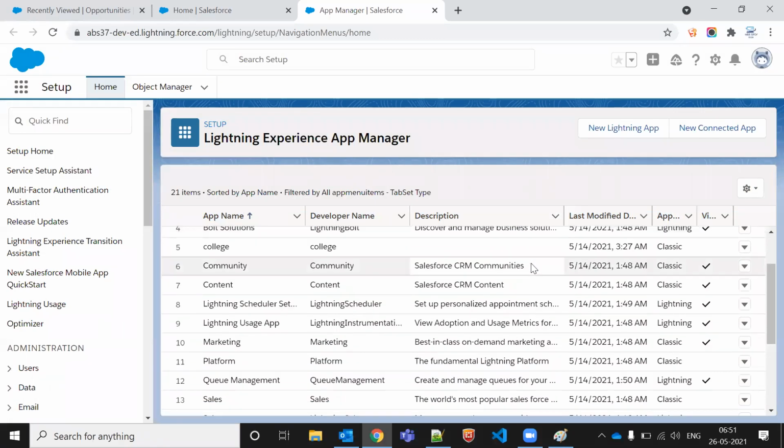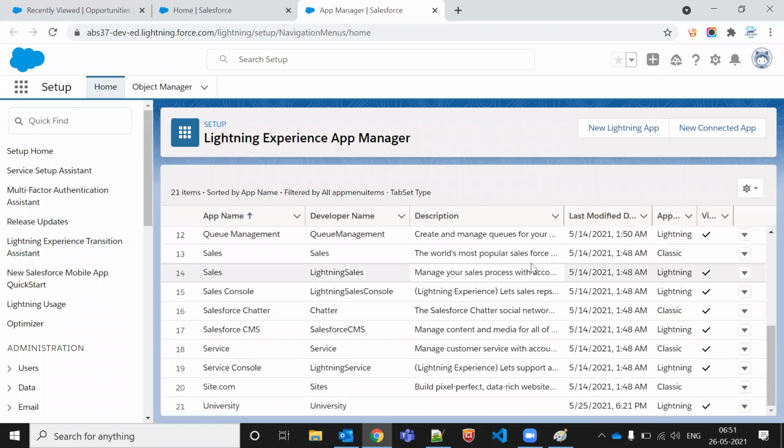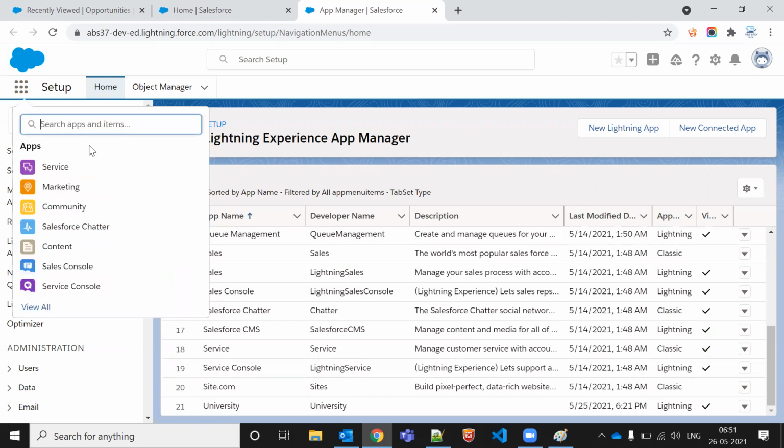So now we created the application. Which application did we create? It's a university, right? So in the university, we added only two items: one is account, one is contact. We can say it's a department. Generally that is not a department, that is an object.